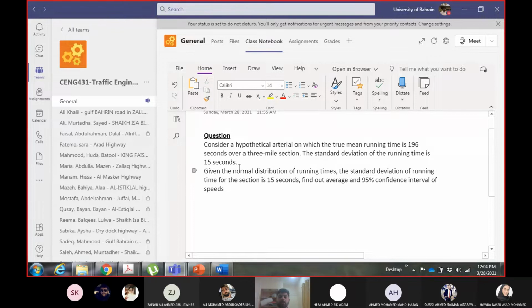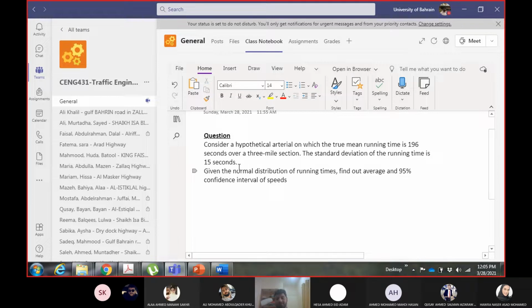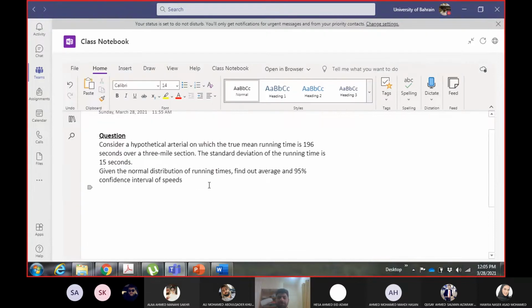First of all, a couple of things need to be explained in the question. Firstly, running time. Running time means travel time minus delay, that is, travel time without the delay. That is called running time. Secondly, true mean means the mean of the entire population of drivers.